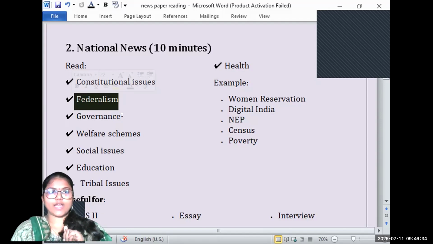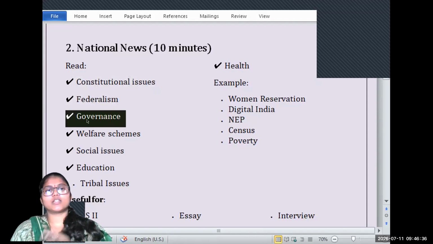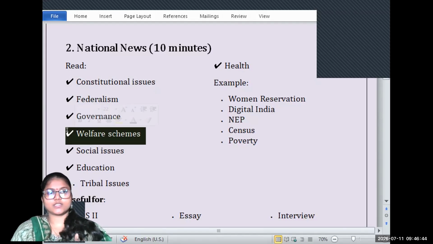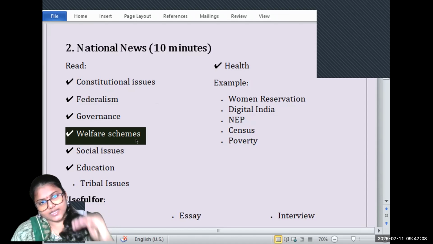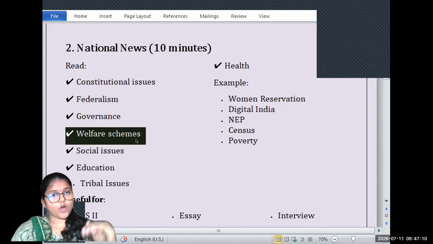So if you find any initiative of the government related to e-governance, related to public grievance redressal, or if you find welfare schemes, you need to note down the year in which it was launched, the ministry involved in launching it, which is responsible for the disbursal of that scheme, and how it is benefiting, how it is impacting, and whether it is addressing the vulnerable sections properly.